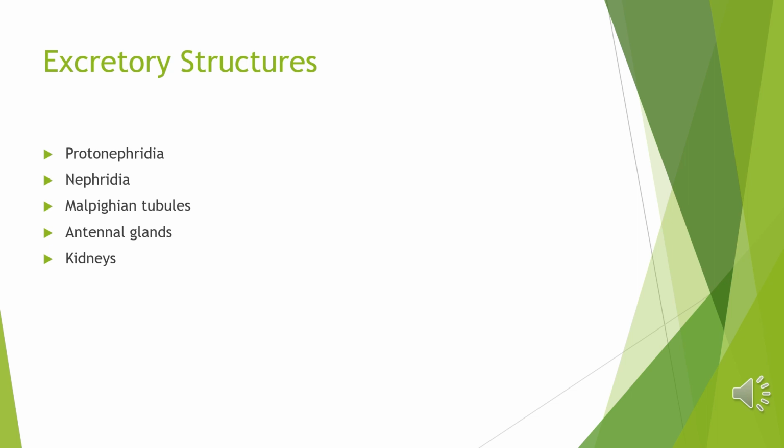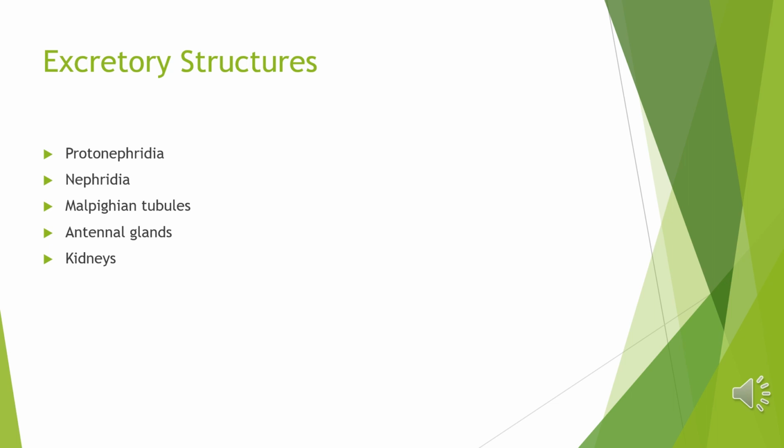Protonephridia or flame cells are the excretory structures in platyhelminthes, flatworms, planaria, rotifers, etc., and some annelids and cephalochordates, amphioxus, etc. Protonephridia are mainly concerned with ionic and fluid balance regulation, meaning osmoregulation. Osmoregulation means that salts and water are maintained in our body. The next one is nephridia. Nephridia are tubular excretory structures of earthworms and other annelids. Nephridia help to remove nitrogenous waste and maintain fluid and ionic balance in their bodies.